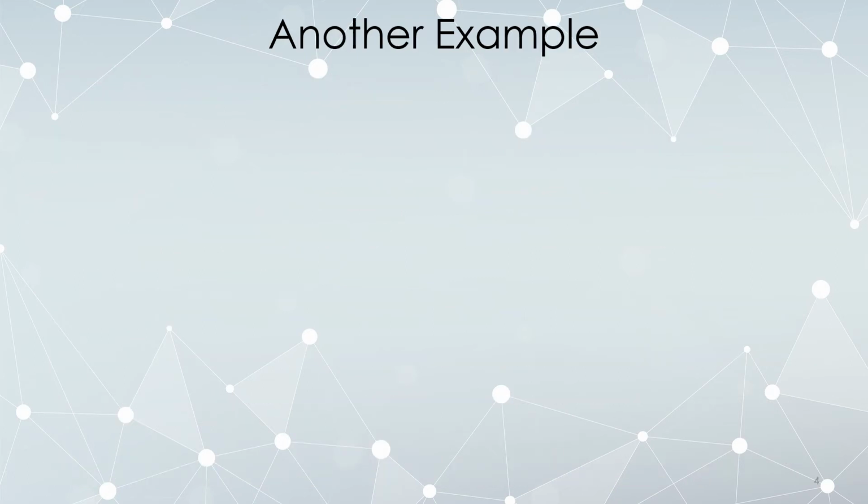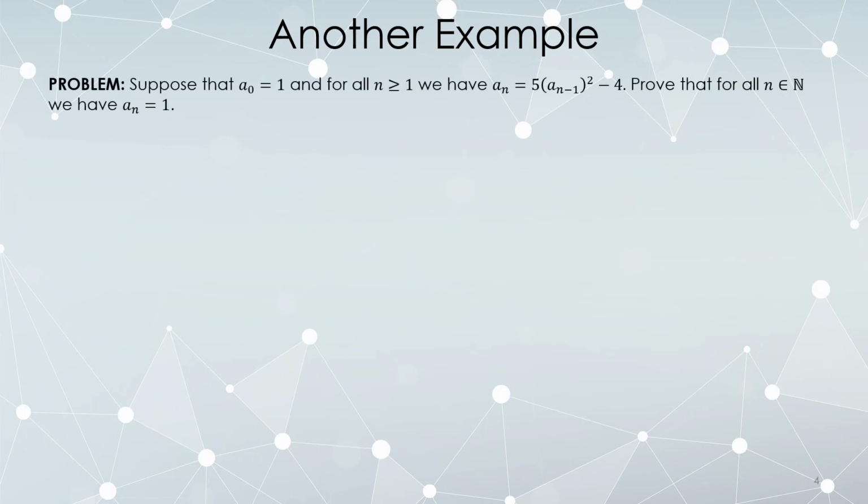Let's take a look at a second example of a proof using the well-ordering principle. Suppose we have the following sequence: a sub 0 is 1, and for all indices 1 or larger, a sub n is 5 times the previous term squared minus 4. Prove that every term of this sequence is in fact 1.